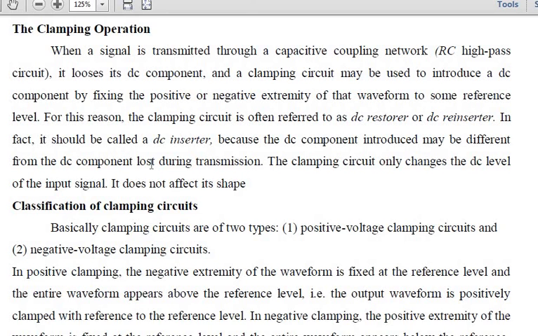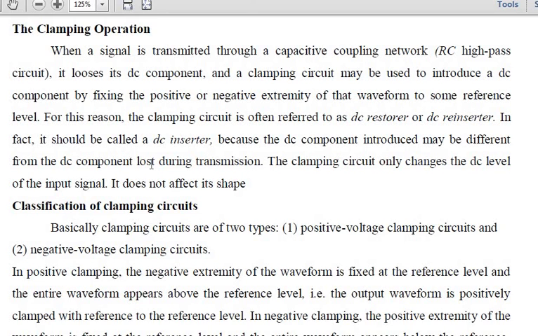So the clamping circuit only changes the DC level of your input signal. It does not affect the shape of your original signal. It will only change the DC level of your input signal. Now see what the different classifications of the clamping circuit are. I hope you are clear with the clamping operation. How will your circuit be?